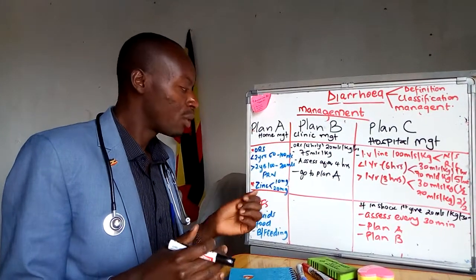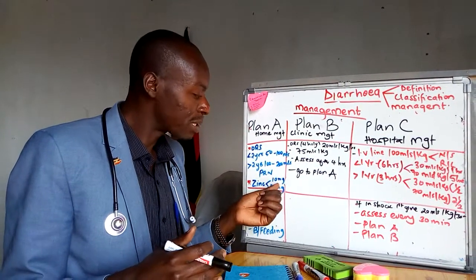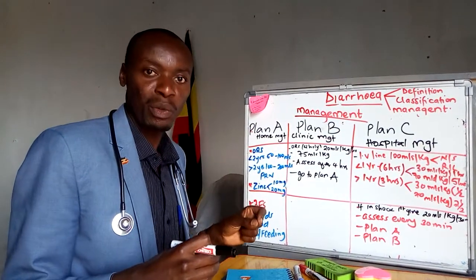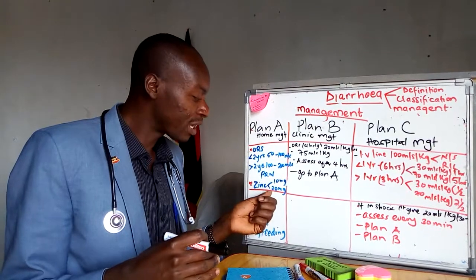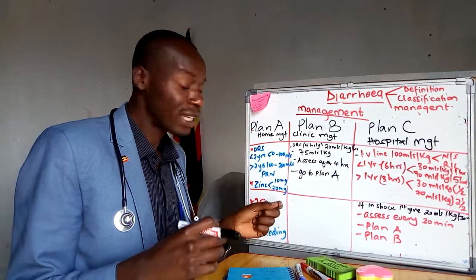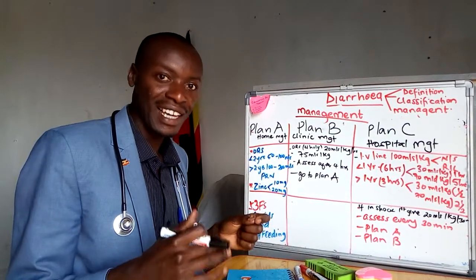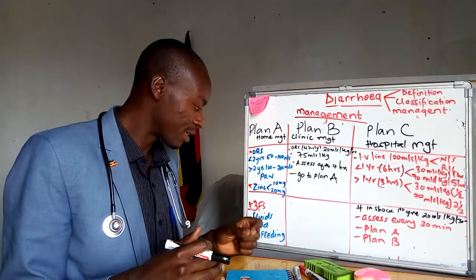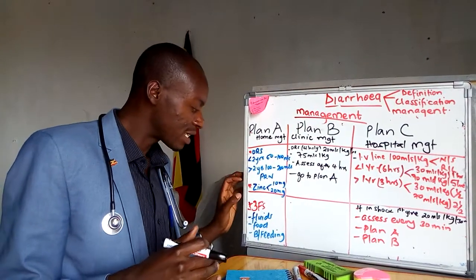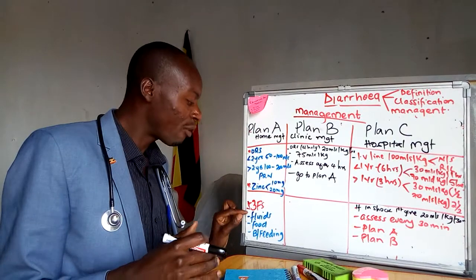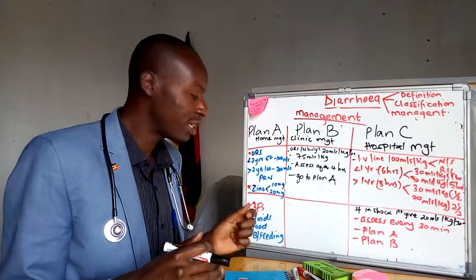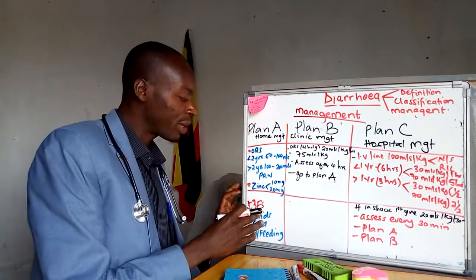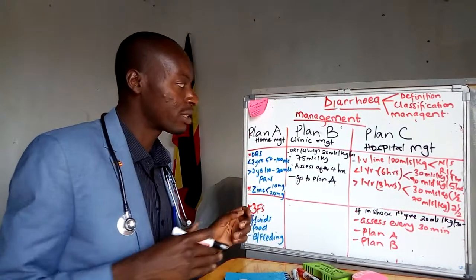As for zinc, you are going to give 10 milligrams once a day for 14 days if your child is less than 6 months, and you are going to give 20 milligrams once a day for 14 days if your child is more than 6 months. In addition to ORS and zinc, remember to give your child more fluids, more food, and more breastfeeding if your child is still breastfeeding, which we can abbreviate as 3 F's.